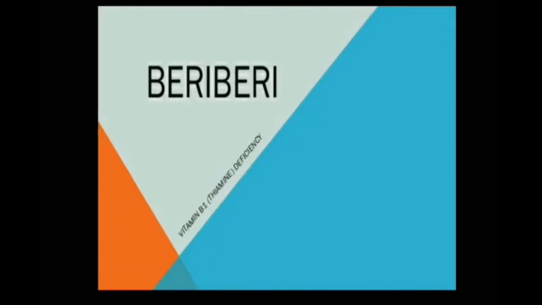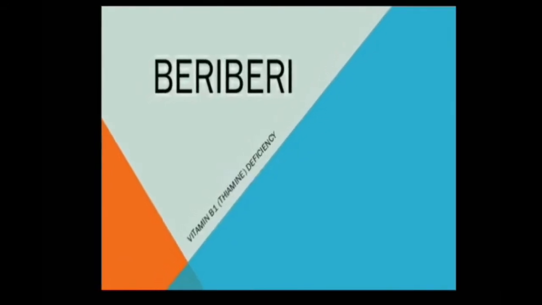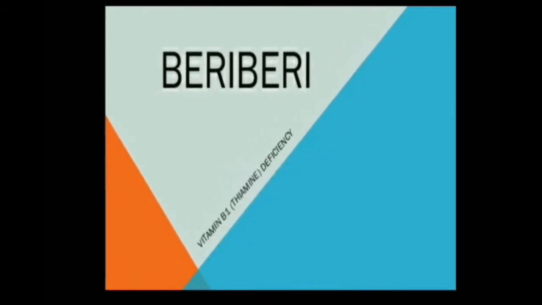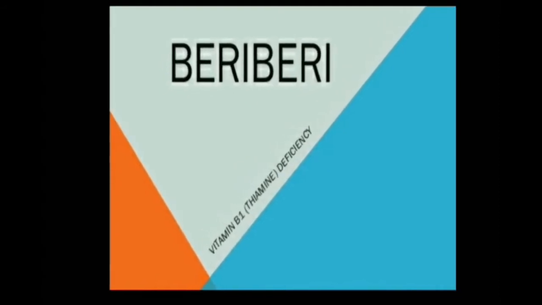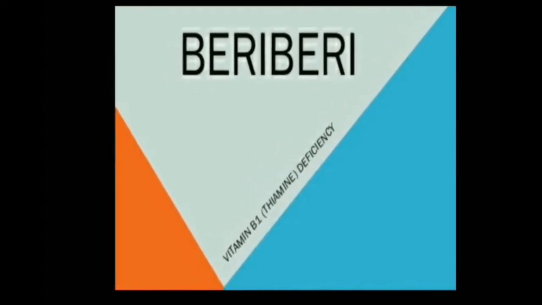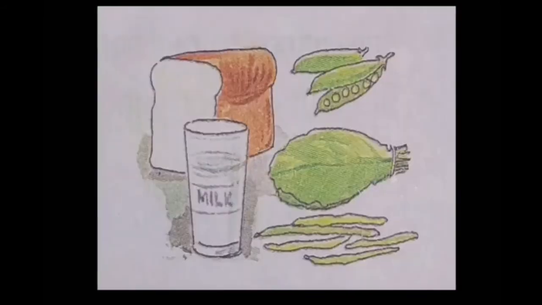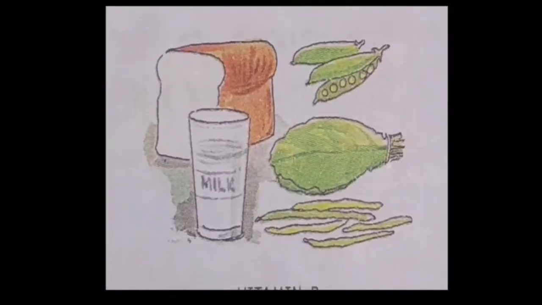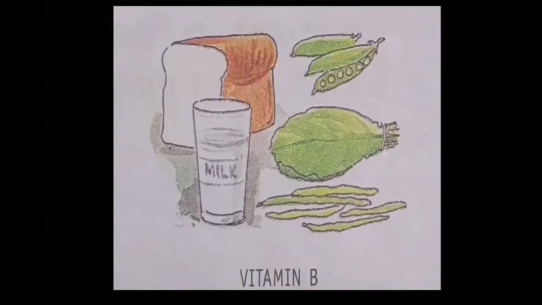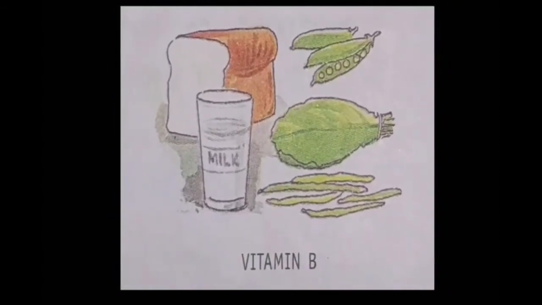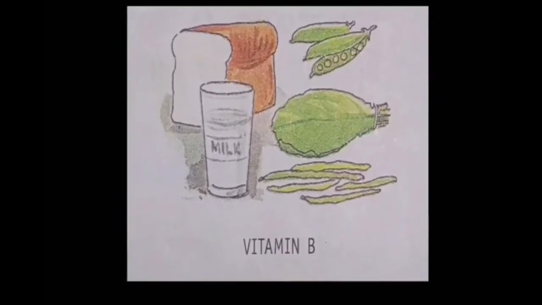Second, beriberi. It is caused by the deficiency of vitamin B1, in which the symptoms are weakness, pain in limbs and loss of appetite. This can be treated by using vitamin B1 rich food sources like milk, meat, cereals and green vegetables.